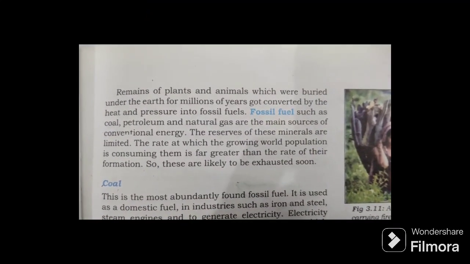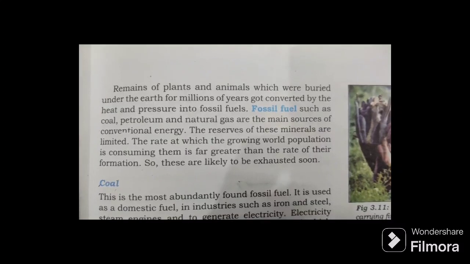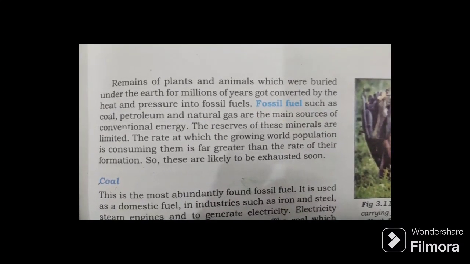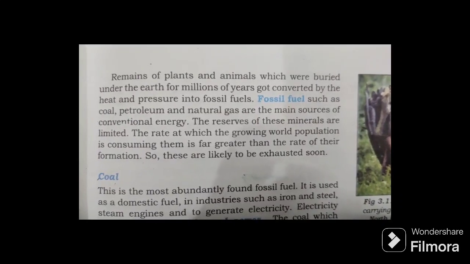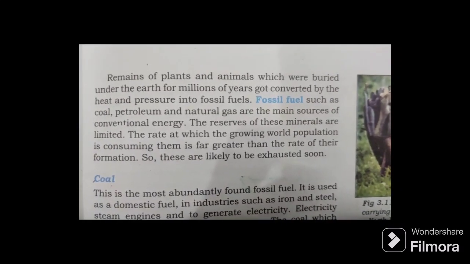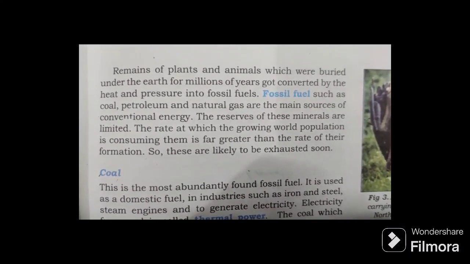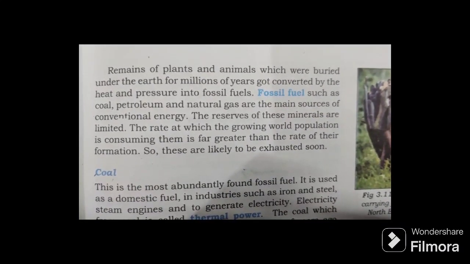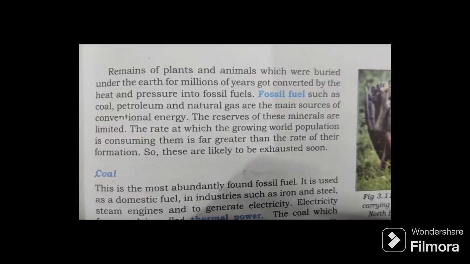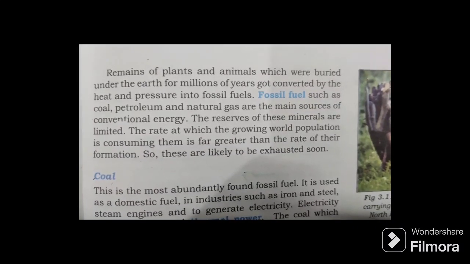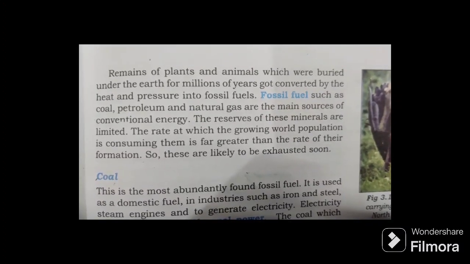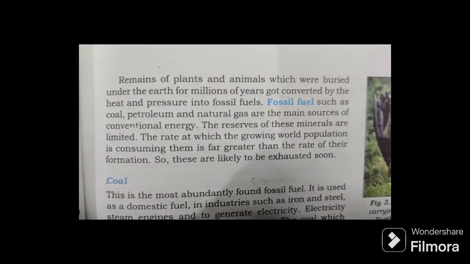Remains of plants and animals which were buried under the earth for millions of years got converted by heat and pressure into fossil fuels. Fossil fuels such as coal, petroleum and natural gas are the main sources of conventional energy. The reserves of these minerals are limited. The rate at which the growing world population is consuming them is far greater than the rate of their formation, so these are likely to be exhausted soon.